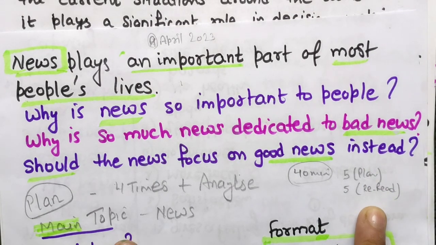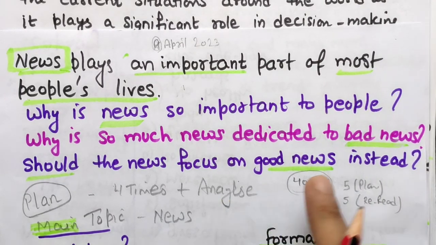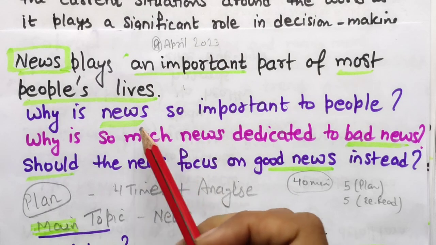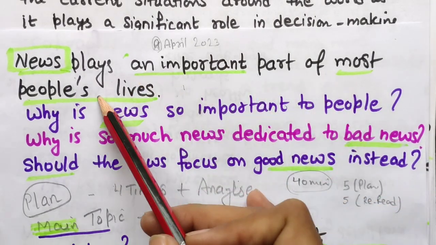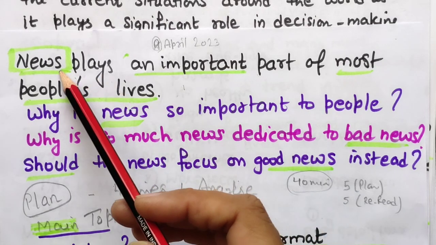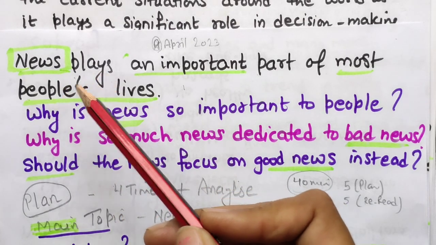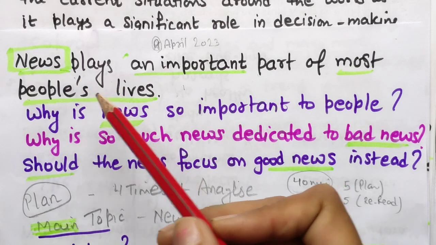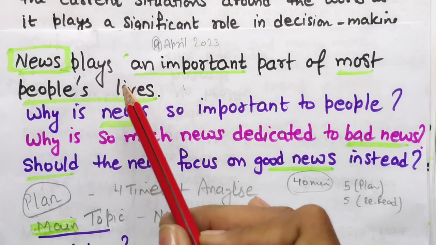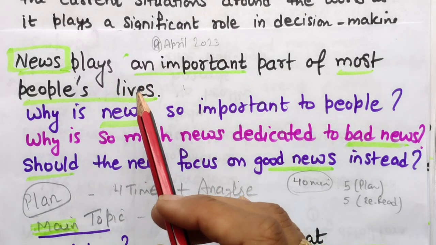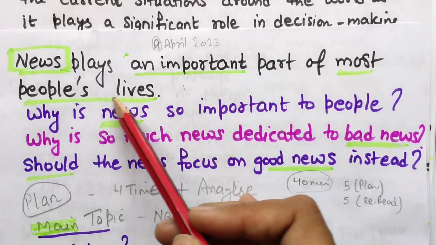Some spelling mistakes, some punctuation mistakes you can find, erase and correct. Okay, so let's read the question statement. News plays an important part of most people's lives. Okay, so they are talking about news. It's not particularly about newspaper, it's not particularly about TV news channels, they are talking only about news. You can talk about newspaper as well as television news channel news also. So here they are saying news plays an important part of most people's lives.